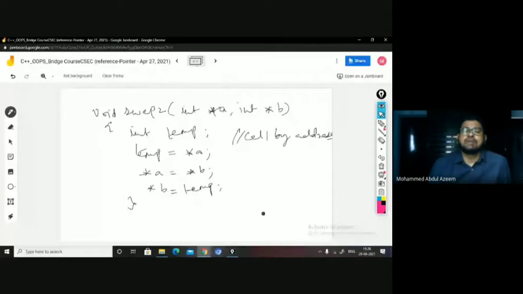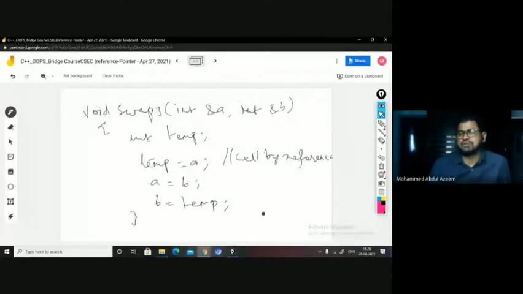So in swap 3, we can see these are said to be the reference variables. Yes or no? Why? Because the variables are declared with ampersand operators. So these kinds of variables are said to be reference arguments. They will just act as an alias name to the actual ones. So when you call this function by passing the actual arguments, these are going to act as alias names to the same memory, that is, the actual memories. And again you are doing the same thing, that is swapping the values in the memories being referred to through A and B.